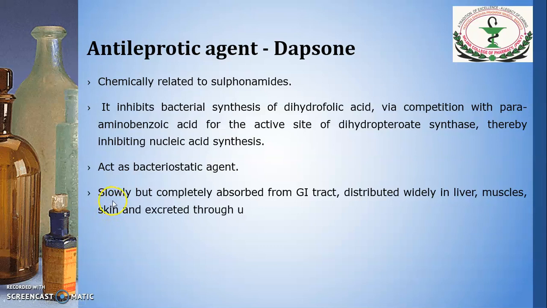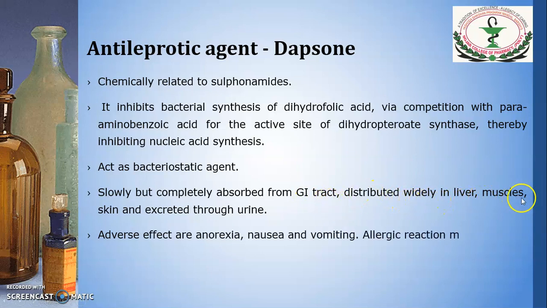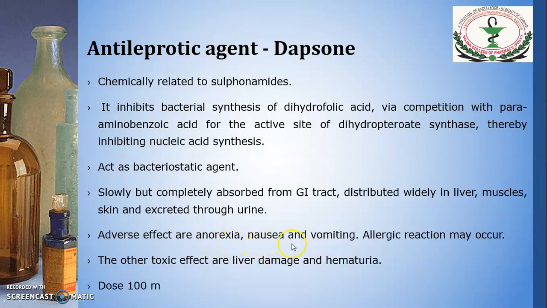Pharmacokinetic parameters: it is slowly but completely absorbed from the GI tract, distributed widely in liver, muscle and skin, and excreted through urine. The adverse effects are anorexia, nausea and vomiting. Allergic reaction may occur in some cases. The other toxic effects are liver damage and hematuria. The dose of dapsone is 100 mg per day for 5 years or more.